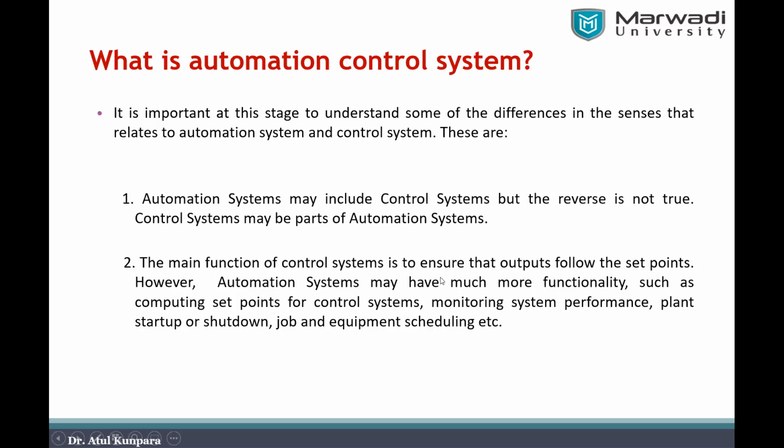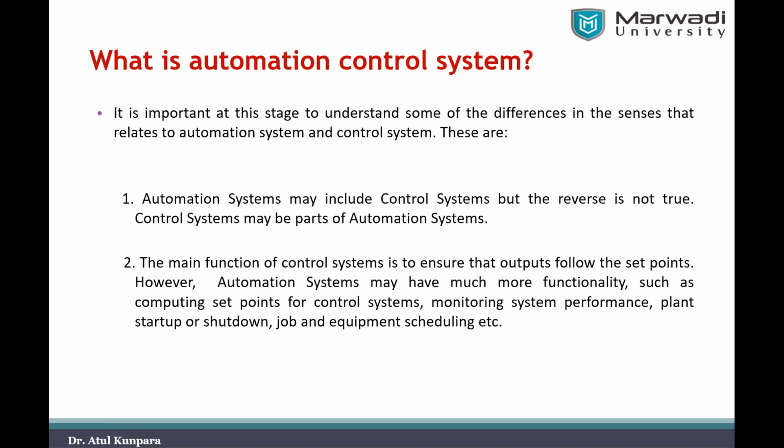Suppose you have applied a control system to control the speed of your motor. That control system has to ensure that your motor speed is according to the set speed, or reference speed, isn't it? When the speed of the motor deviates from the set point or reference speed, it has to take some action to maintain that speed. That's what the control system has to do, isn't it?